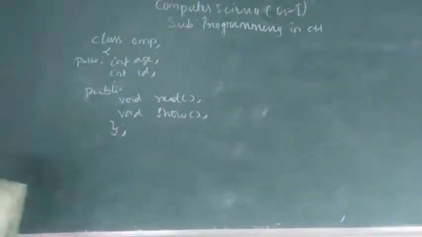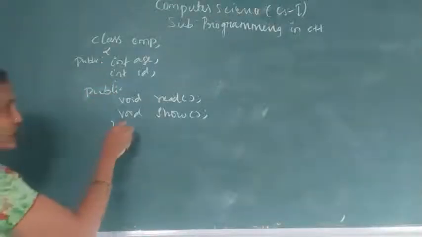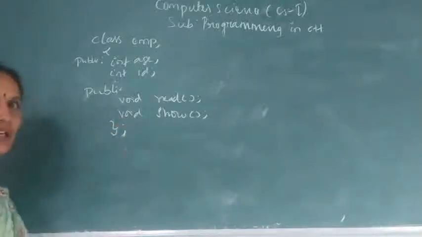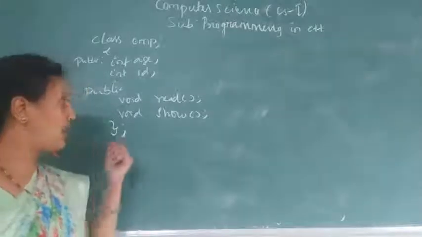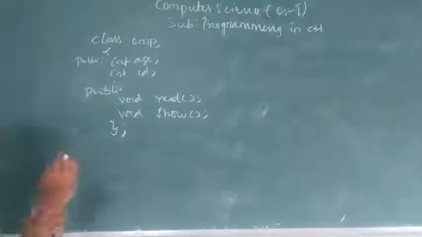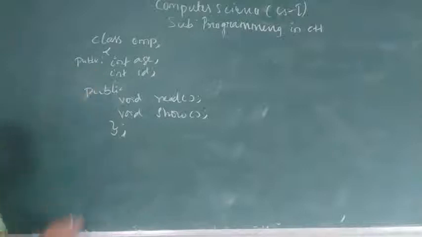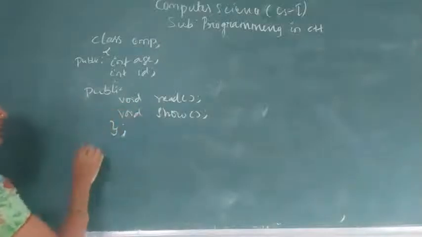But where is the function body? I am not giving the function body inside the class. After closing the class with a semicolon, I will give the body of the function. First you need to give the data type of the function. What is the data type of the function? Void.